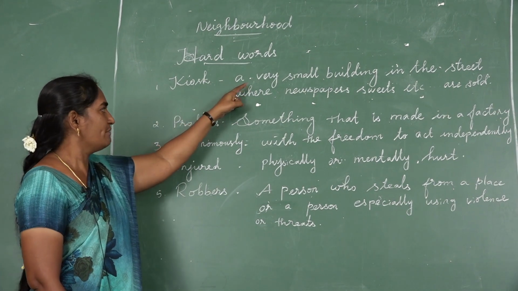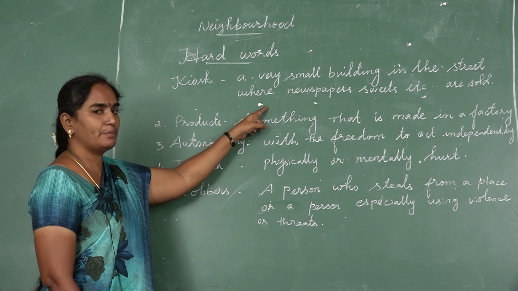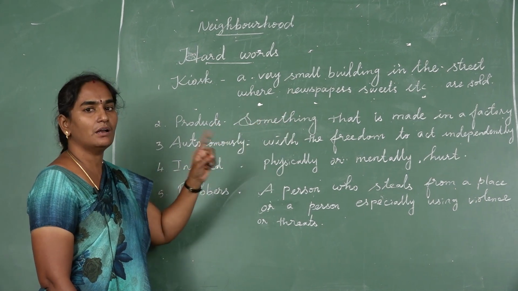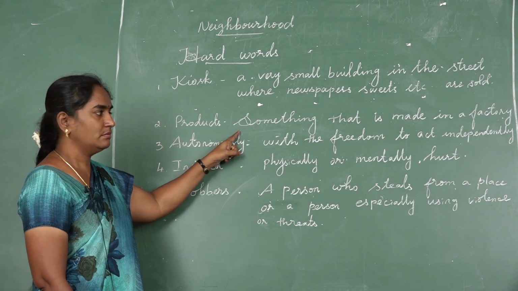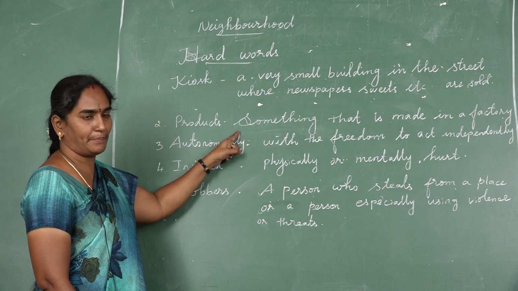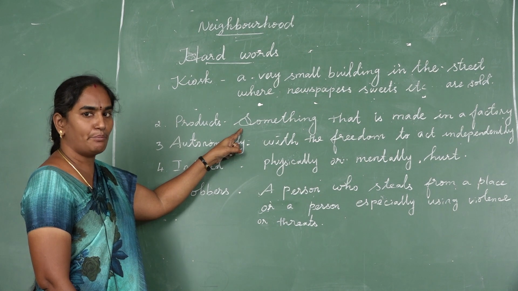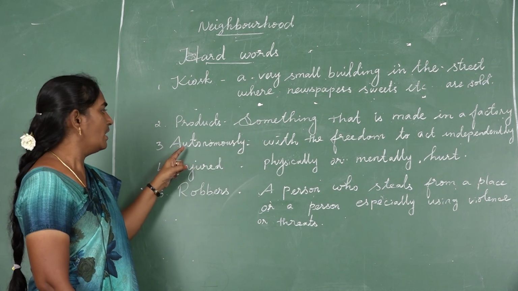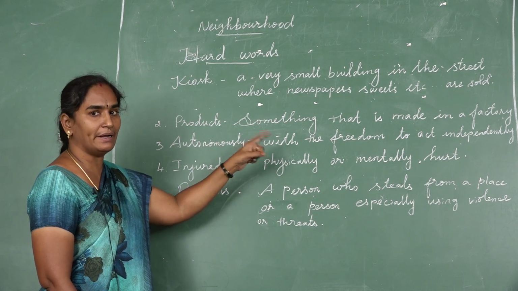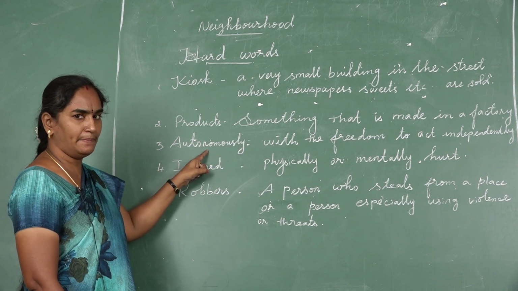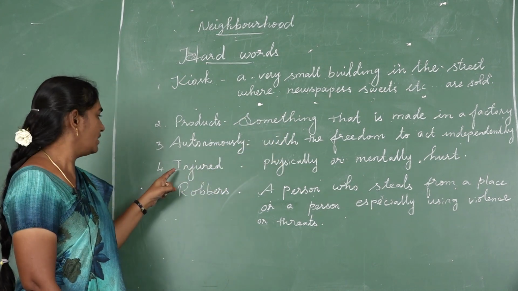Products, something that is made in a factory. Autonomously, with the freedom to act independently.